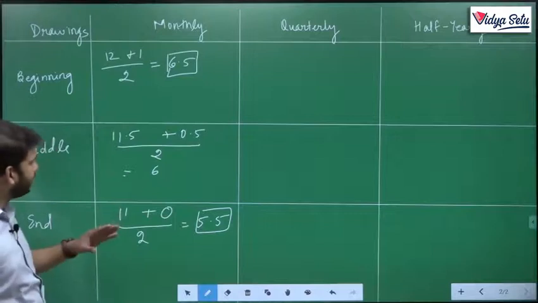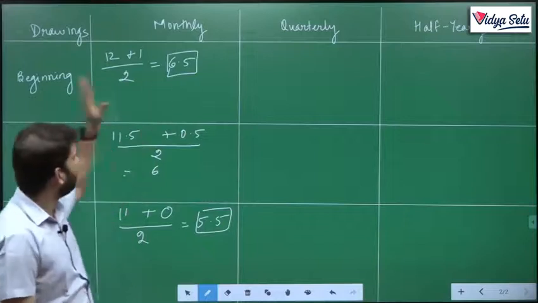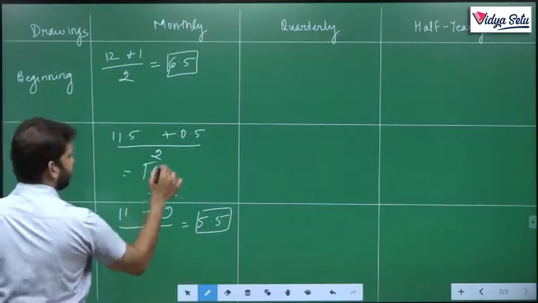That comes to 12 upon 2, 6. Okay. Do remember, I'll tell you a shortcut. For the middle, in all the sectors, it will be 6. Okay. Now, if you have understood this, let's see quarter-wise.